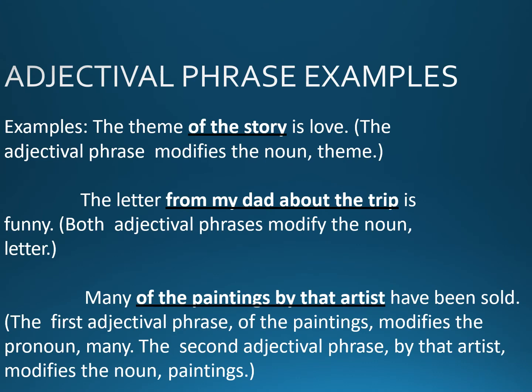Adjectival phrase examples. The theme of the story is love. The adjectival phrase modifies the noun theme. The letter from my dad about the trip is funny. Both adjectival phrases modify the noun letter. Many of the paintings by the artist have been sold. The first adjectival phrase, of the paintings, modifies the pronoun many. The second adjectival phrase, by the artist, modifies the noun paintings.